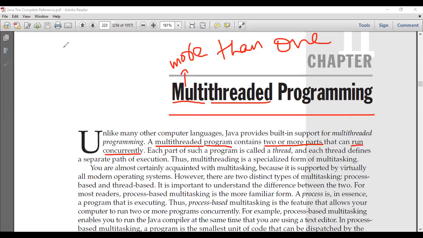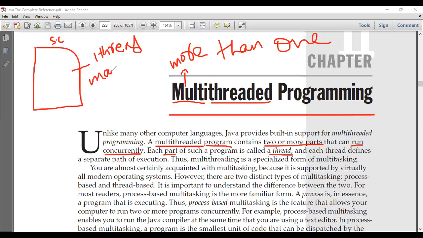Let us assume this is a program, this is your source code. When you run your program, by default, we have only one thread, and we call that thread the main thread.